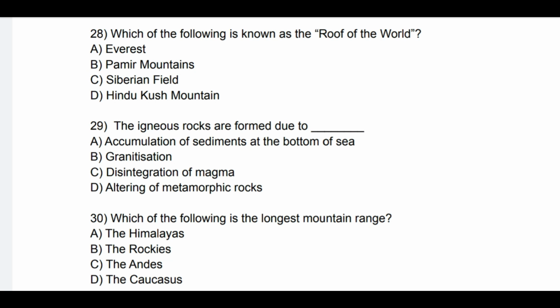Question number 30. Which of the following is the longest mountain range? See the options: A. The Himalayas, B. The Rockies, C. The Andes, and D. The Caucasus. Correct option is C. The Andes. So the Andes is the longest mountain range.